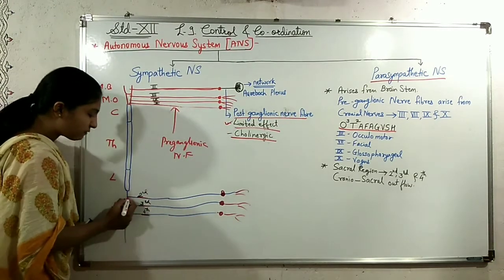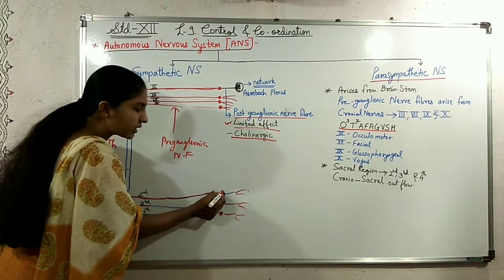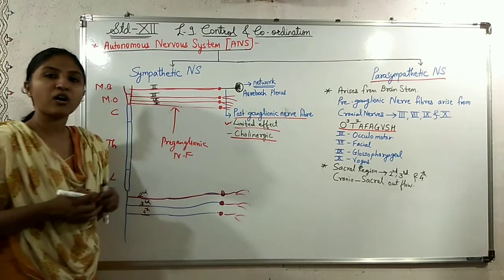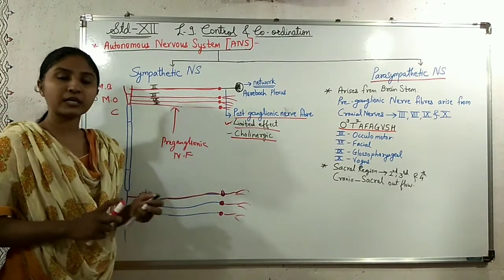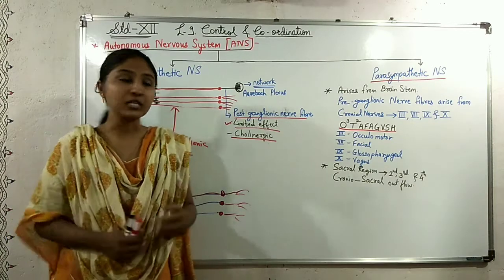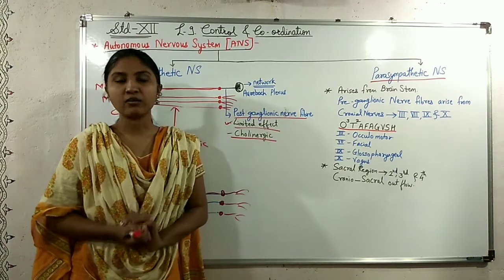Here also we have to trace the sacral nerve from where it starts to the ganglion, and then the postganglionic nerve fiber to the organ. So in case of the parasympathetic nervous system, no such physical structure is available or can be seen. We have to trace the nerves to find out which organ they reach.